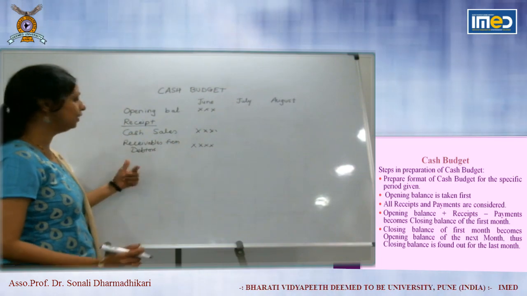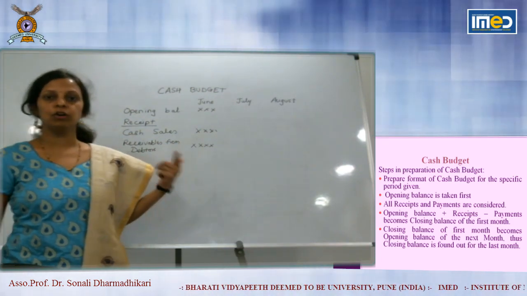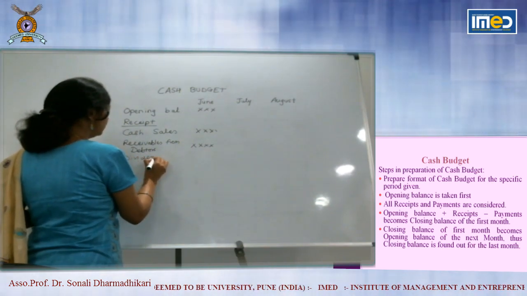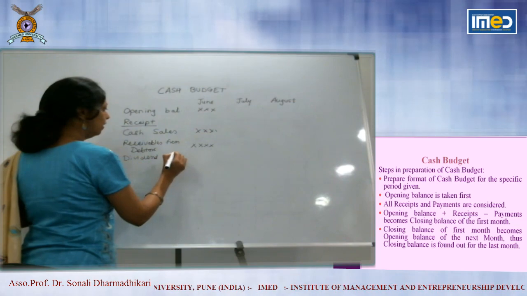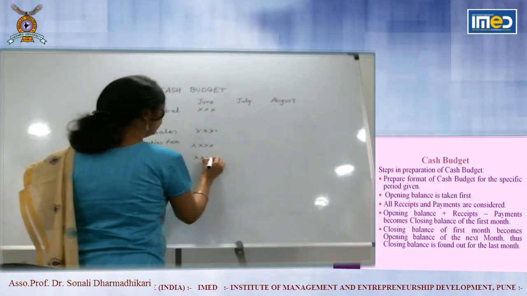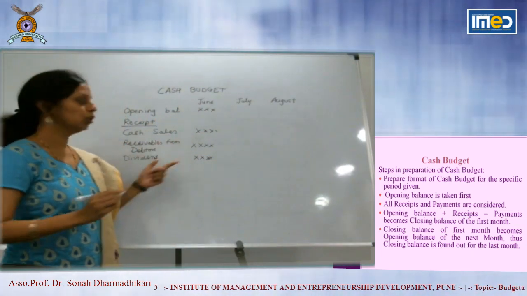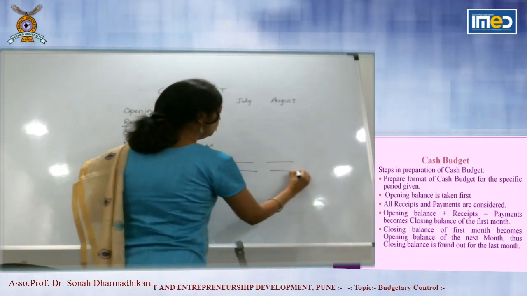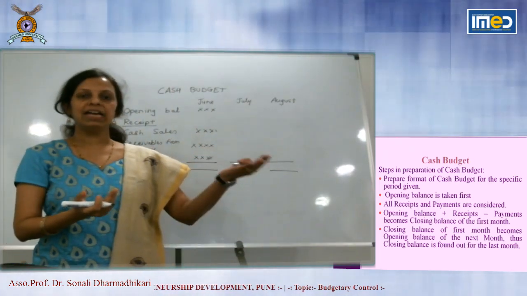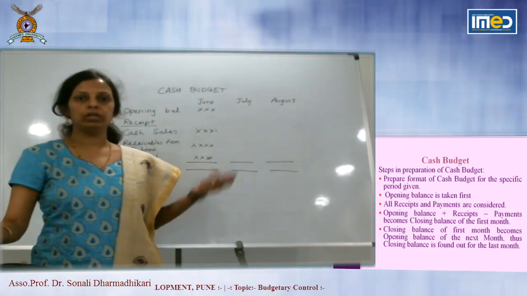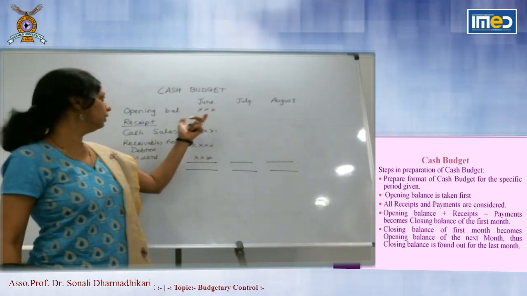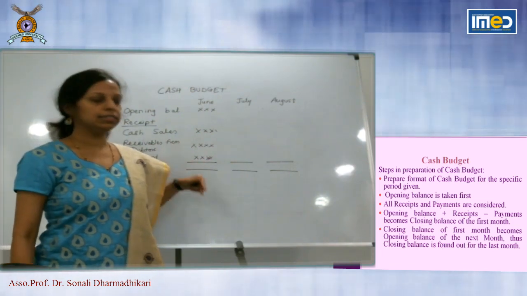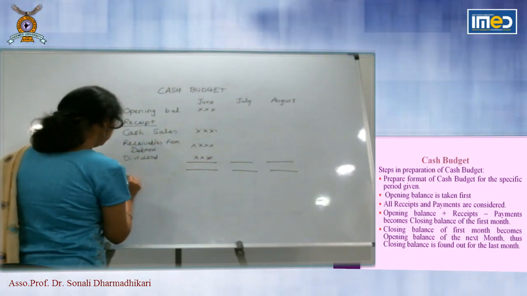Now there can be any other types of receipts given in the question. Maybe dividend received, interest received, rent received, etc. So you will take all types of receipts under the receipts column. When you say cash, there are two types. Cash coming in, cash going out. All types of cash coming in is in receipt and all type of cash going out is in payment. So now we will see payment.